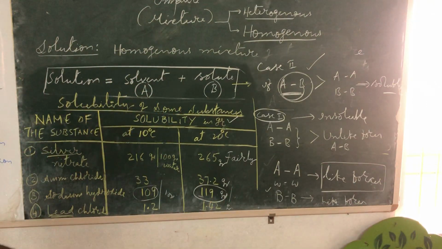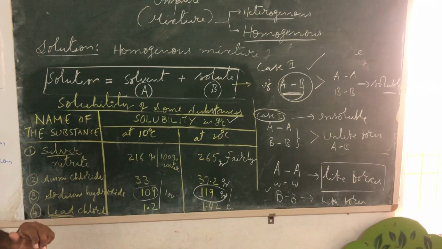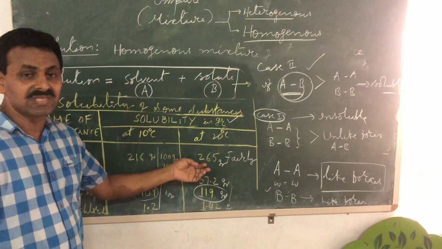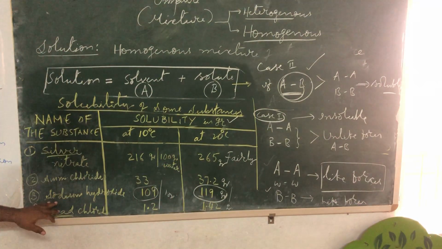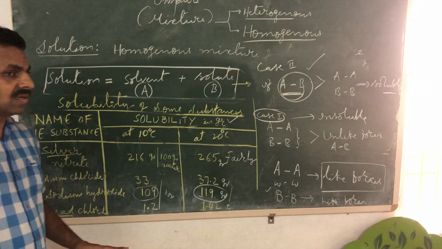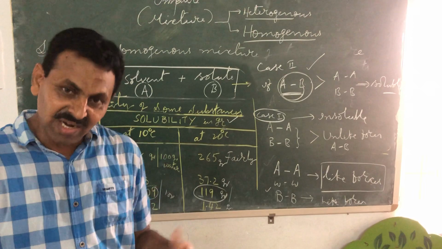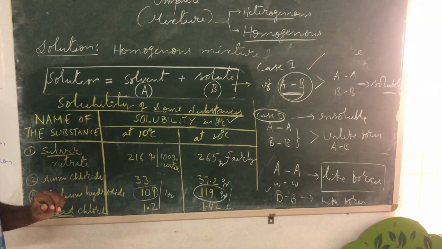It is soluble, a good enough quantity. But it is almost half of 265. I can't say that sodium hydroxide is very, very fairly soluble. It is fairly soluble, but not like silver nitrate.